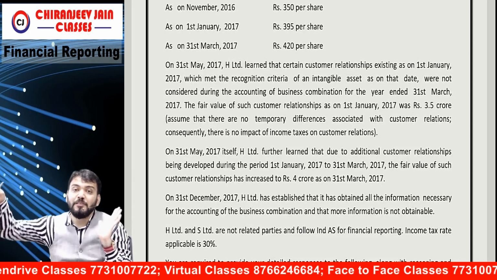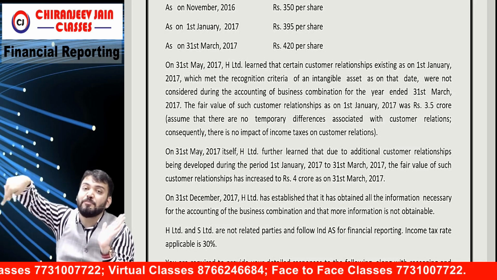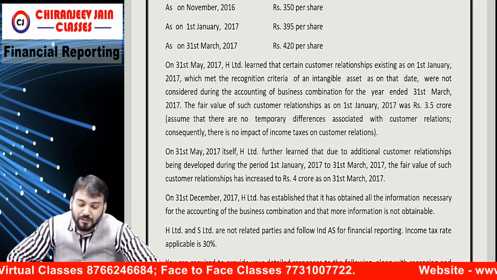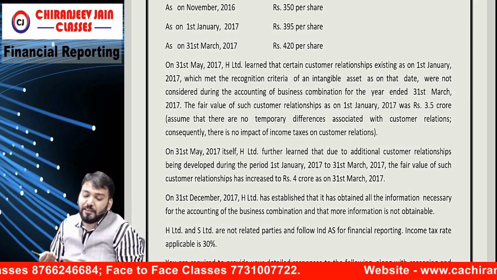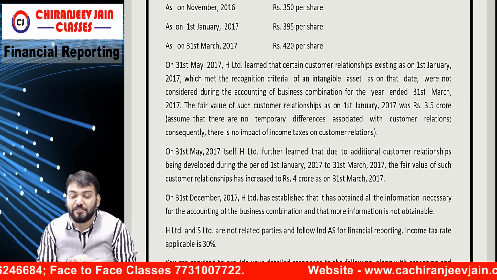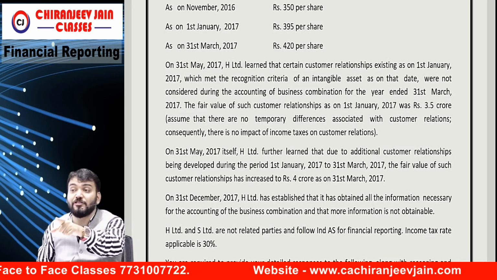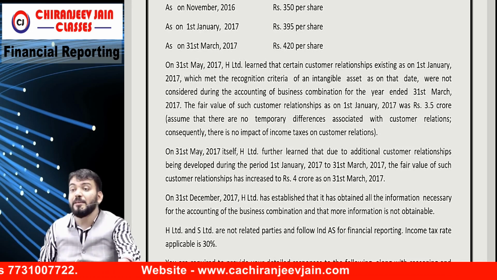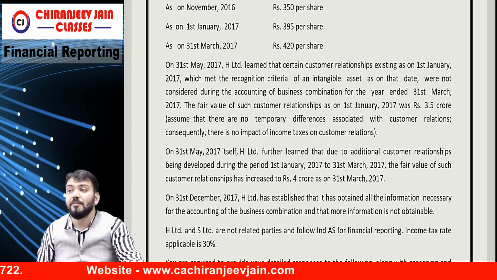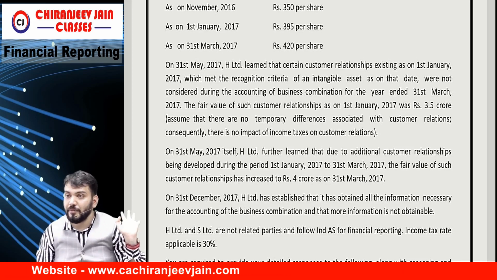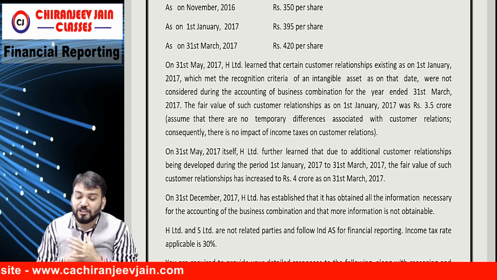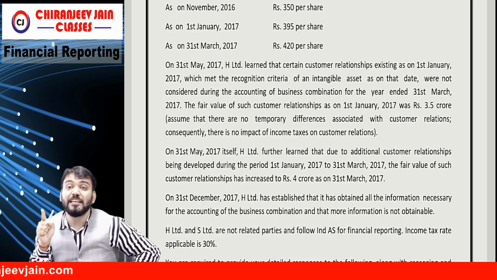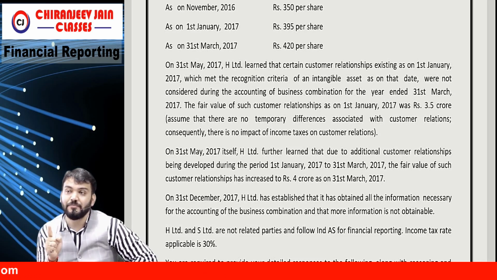Correct? So on 31st May, H Limited learned that a certain customer relationship existed. You have already said a customer relationship can be accounted as an asset if separately identifiable and having a fair value. So the customer relationship existed as on 1st January.